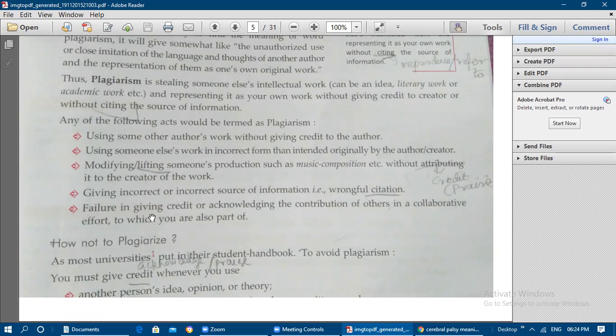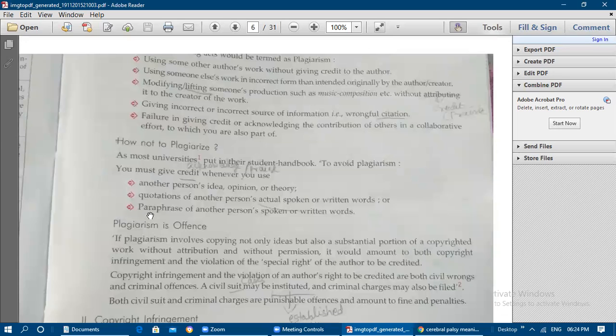Whenever a student uses another person's idea or opinion or theory, they need to mention the author's name, the original person who gave that information, from whose website or book you referred to the information. You should give credit or acknowledgement. Quotations of another person's actual spoken or written words also need credit, and a paraphrase of another person's spoken or written words also needs to be acknowledged.